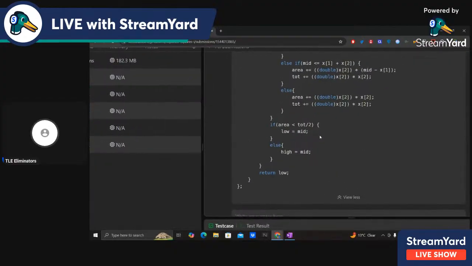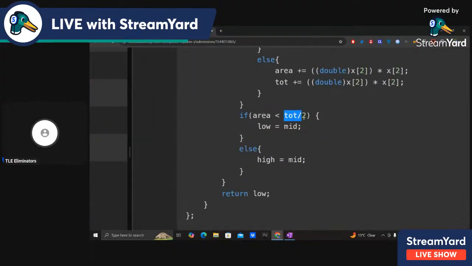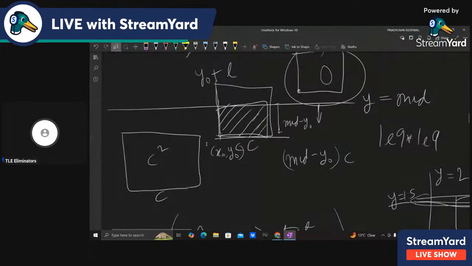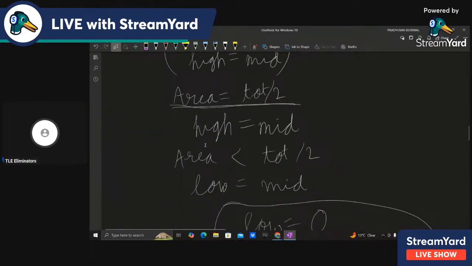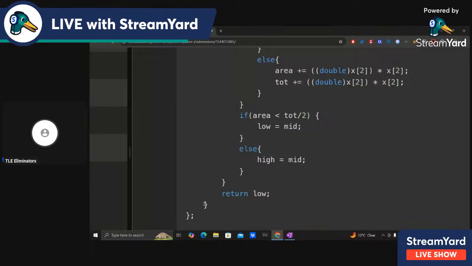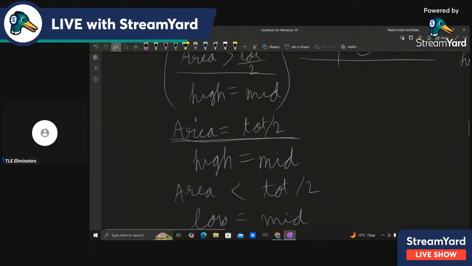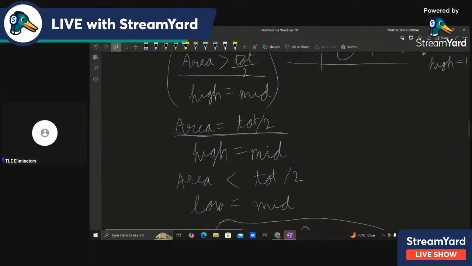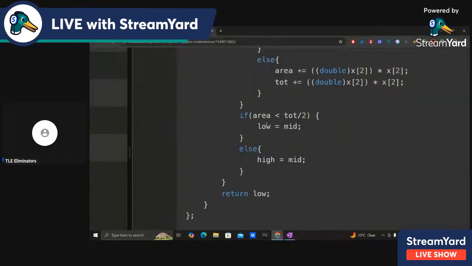In the end, if area is less than total by 2, then low equals mid, and otherwise high equals mid.